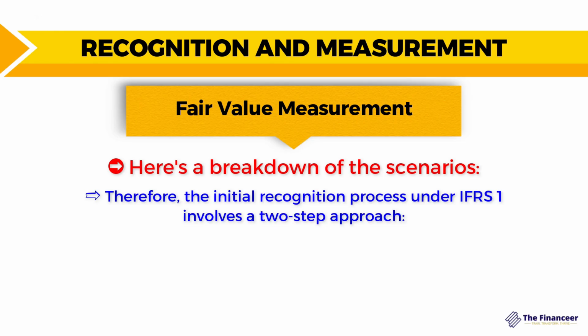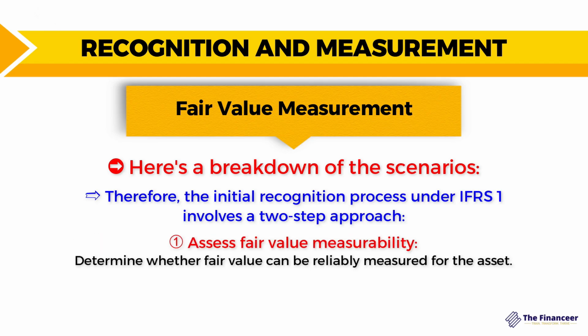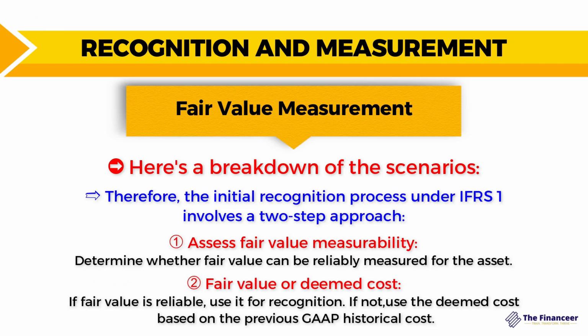Therefore, the initial recognition process under IFRS number 1 involves a two-step approach. Number 1, assess the fair value measurability, and determine whether the fair value can be reliably measured for assets or not. Then, the next step is to select between fair value or deemed cost. If the fair value is reliable, then use the fair value for recognition. And if not reliable, in this case you have to use the deemed cost based on the previous GAAP historical cost. By following this approach, you will ensure a faithful representation of the asset's value in the initial financial statements under IFRS number 1, adhering to these principles while acknowledging practical considerations.